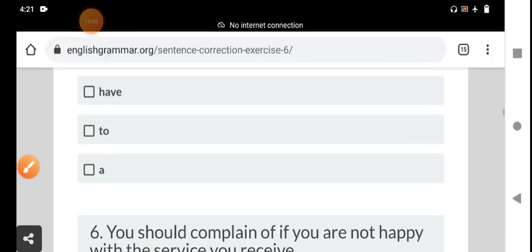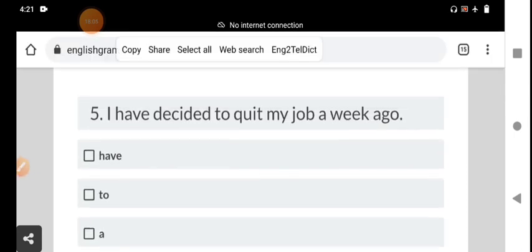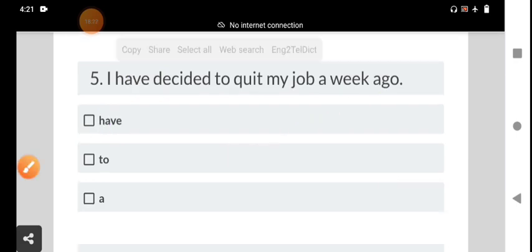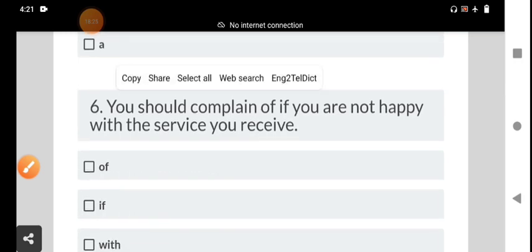And my dear students, here we should not use present perfect tense. We should use only simple past tense. That means we delete the "have". I decided to quit my job a week ago. That is the right answer, my dear student. And then we go to the next, sixth one is